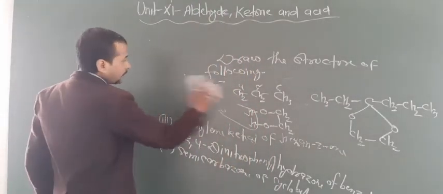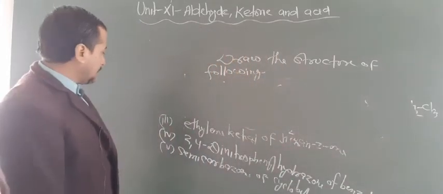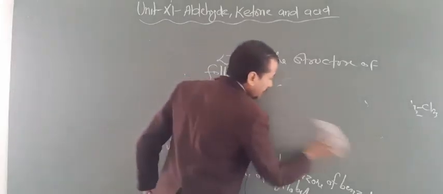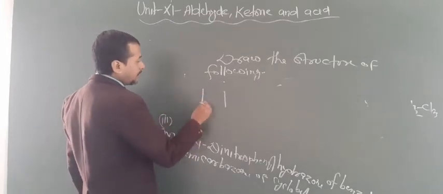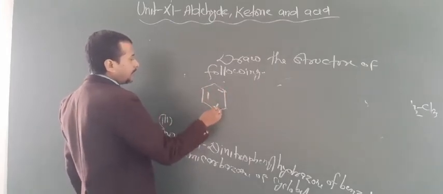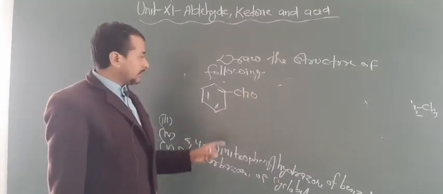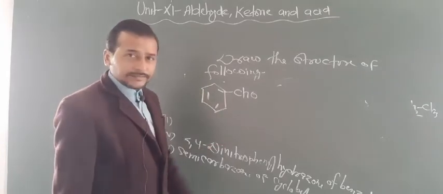Now next question, how can you draw the structure of 2,4-dinitrophenylhydrazone of benzaldehyde? First of all, write the structure of benzaldehyde. Benzaldehyde means a benzene ring attached with CHO. I also told you that this is also known as benzenecarbaldehyde.